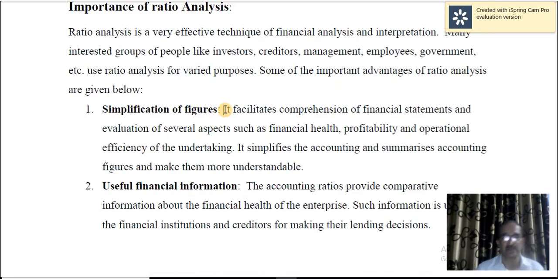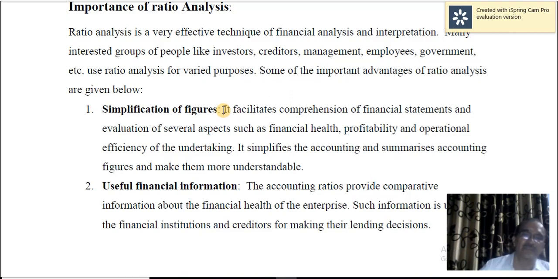Simplification of figures. In the financial statement you find absolute figures. Now you can put them in simple form. For example, you find gross profit, you find net sales, but what is the relation, what is the interpretation of that? So you calculate the gross profit ratio, gross profit compared to net sales, and interpret that.